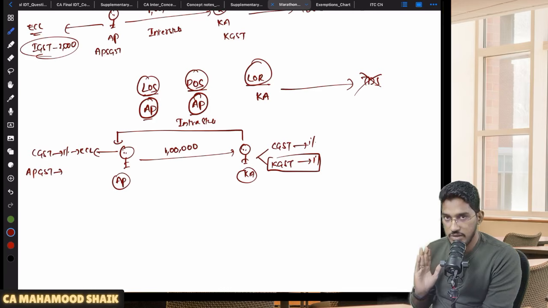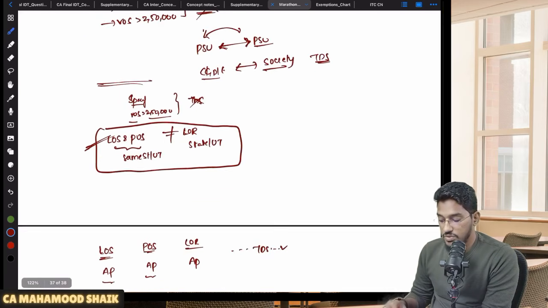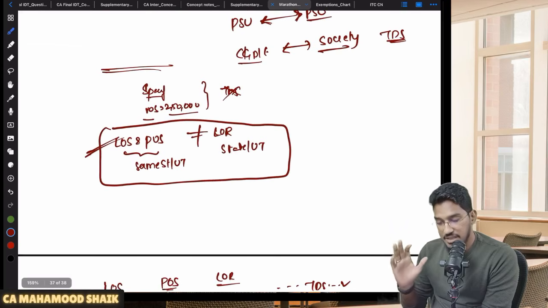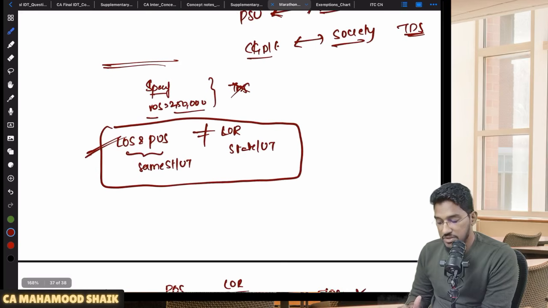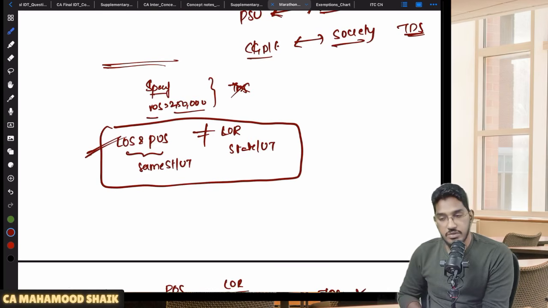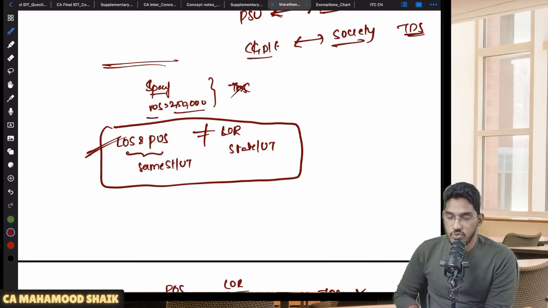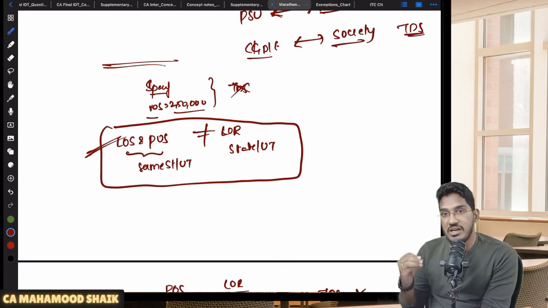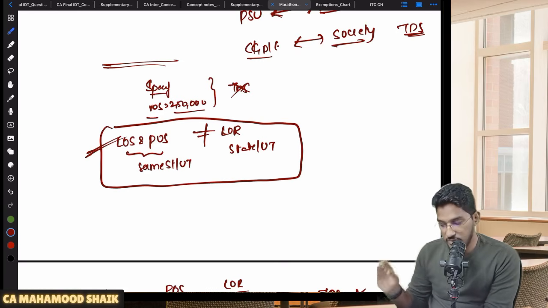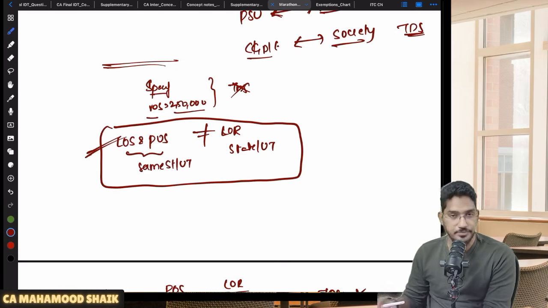I hope you guys are able to understand. If you understand the logic, the concept will become very clear. But for the exam, you have to remember this. If the location of the supplier and the place of supply are both falling in the same state or union territory, which is different from the state or union territory of the location of the recipient, then TDS will not become applicable, even though the recipient is notified, even though the value of supply under a contract has exceeded 2,50,000 rupees. Still TDS will not become applicable.